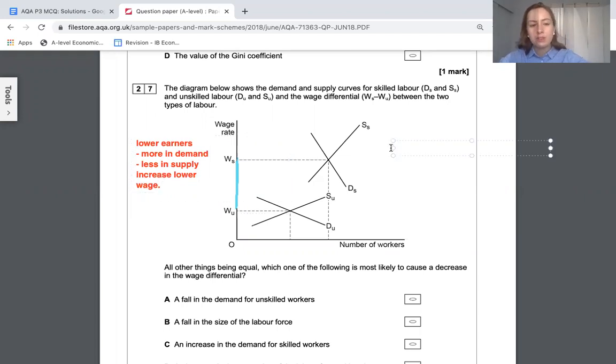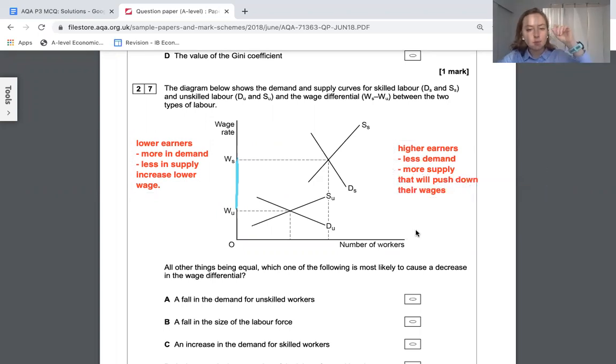Another way we could reduce this difference is for the higher earners to have less demand or more supply. That will push down their wages, in turn making that gap smaller. So we're looking for something that meets that.